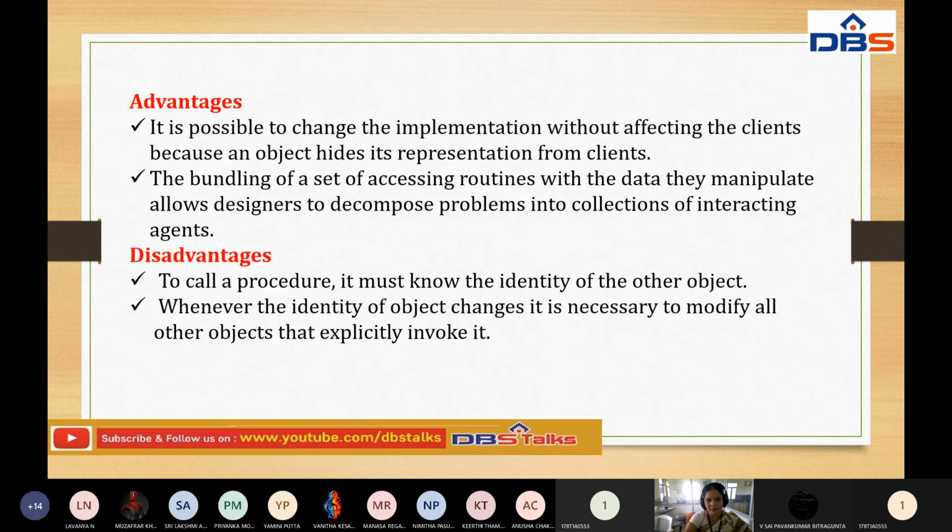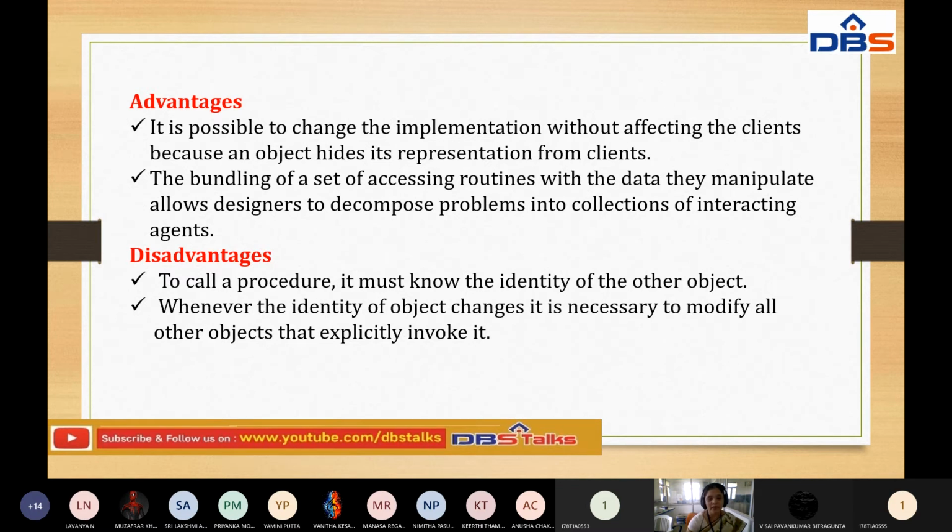Next, the advantages of these styles. It is possible to change the implementation without affecting the clients, because an object hides its representation from clients. Those who are developing it will know what the data is going to be and which functions are going to be performed by the particular object, so they are hidden from the clients automatically.